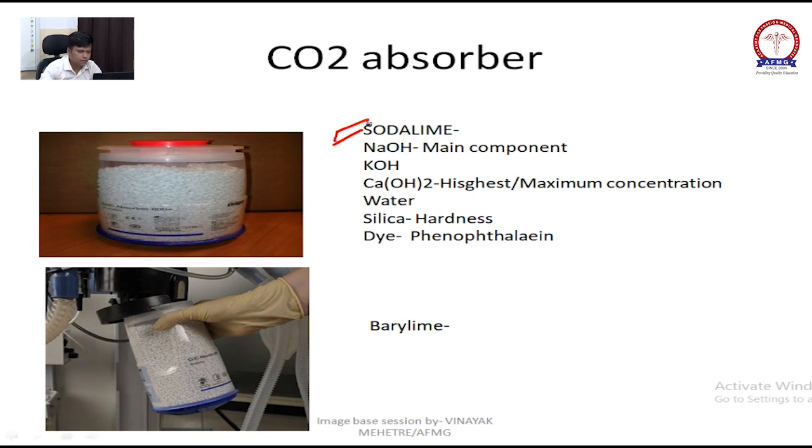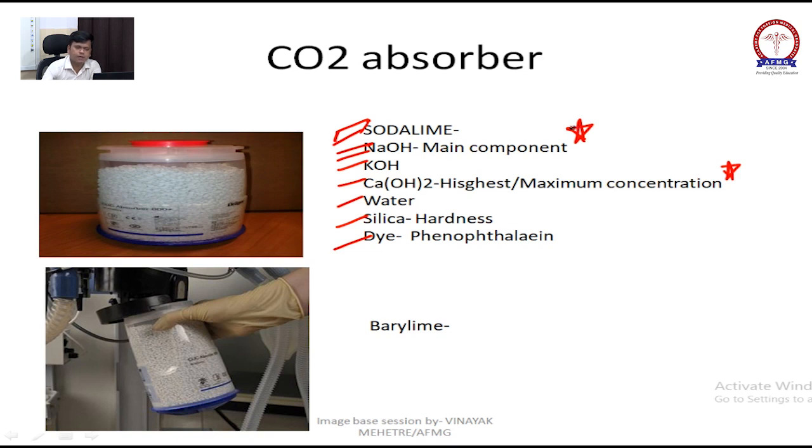Okay, not soda lime and whiskey, soda lime. The main component is sodium hydroxide. Others are potassium hydroxide, calcium hydroxide, water, silica and dye. The maximum concentration is of calcium, and the main component is sodium hydroxide.